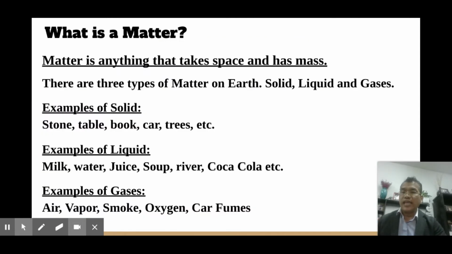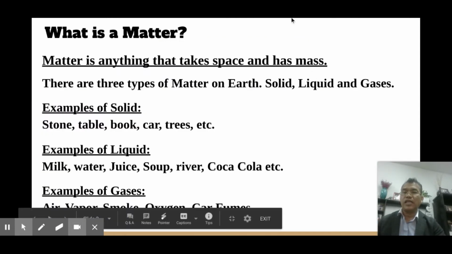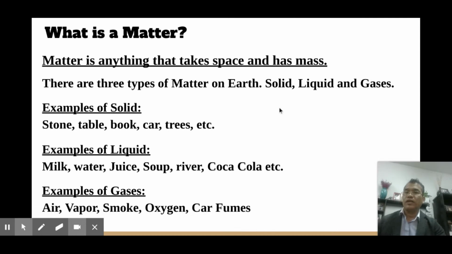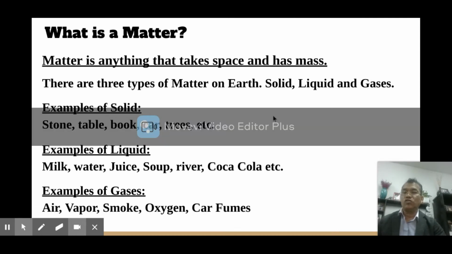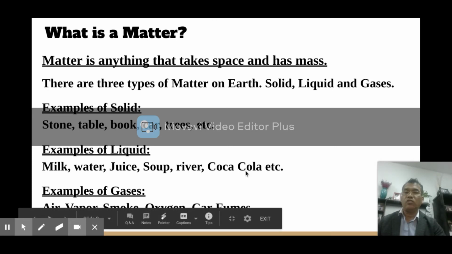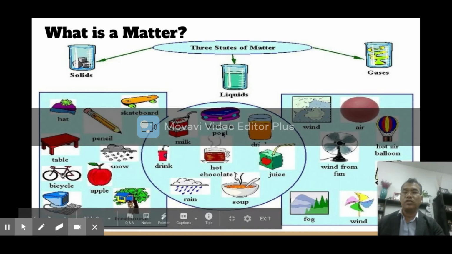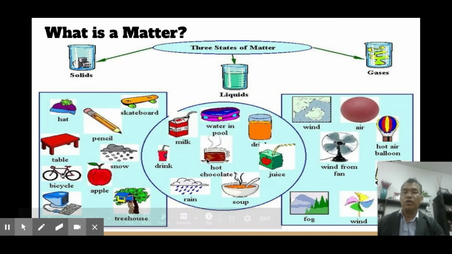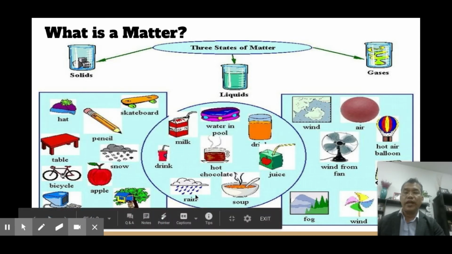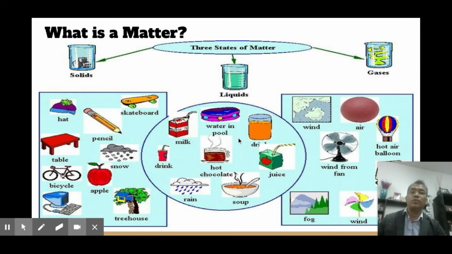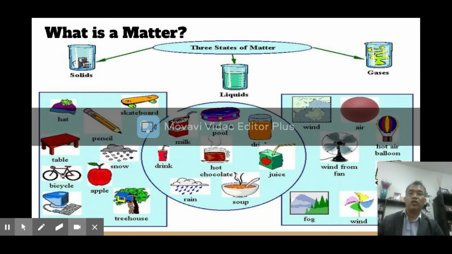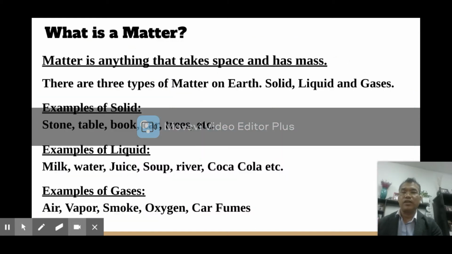Now, examples of liquid. What are the examples of liquid? There are milk, water, juice, soup, river, Coca-Cola, whatever you mention. All right, so here we go. Liquid. What are the liquids? We have here milk, drink, rain, soup, juice, drinks, hot chocolate, and water in the pool. Okay, that's an example. Those soft matters, okay, they are called liquid, right?